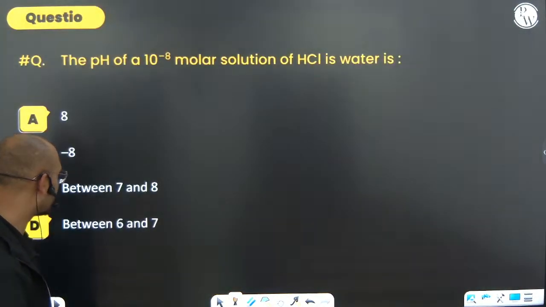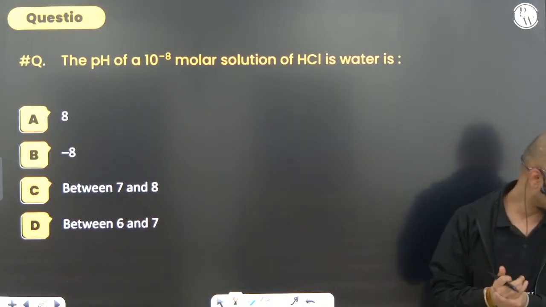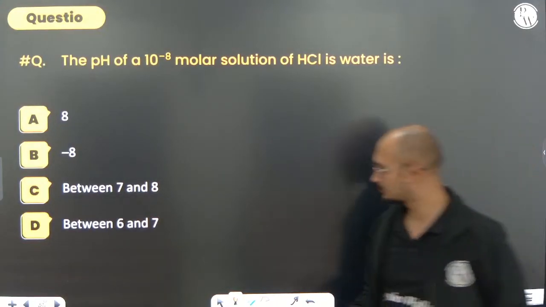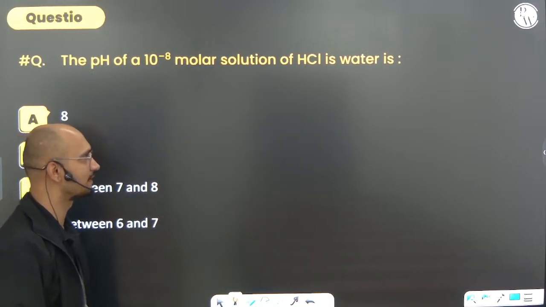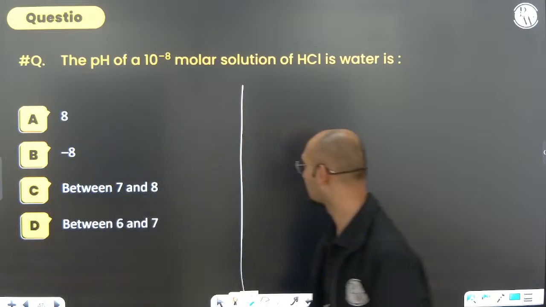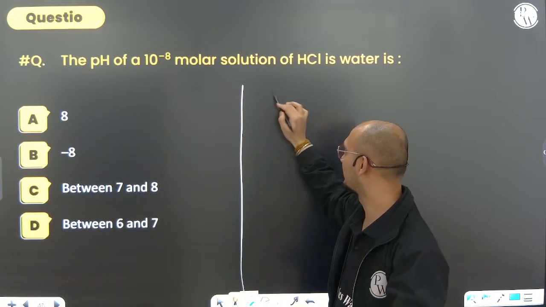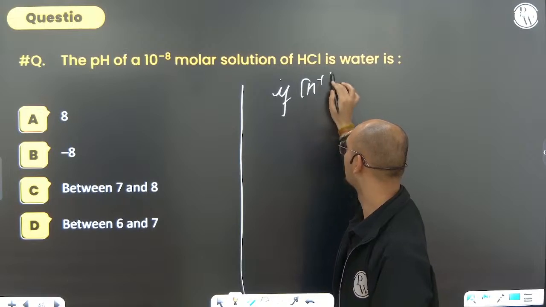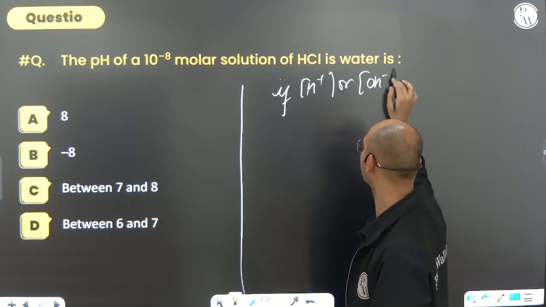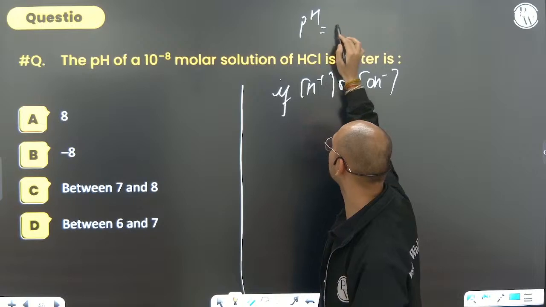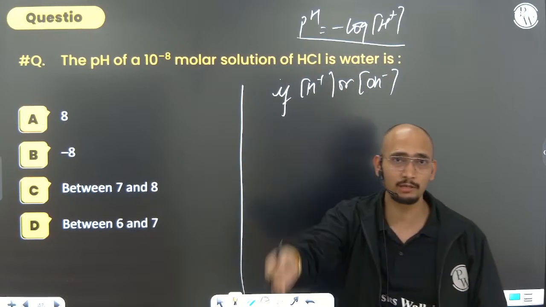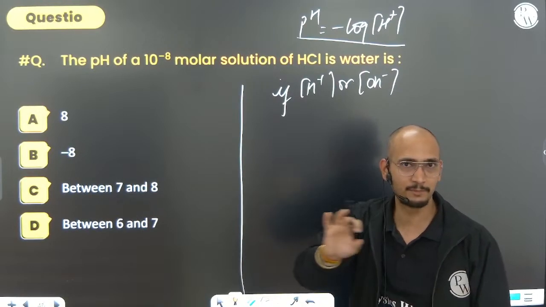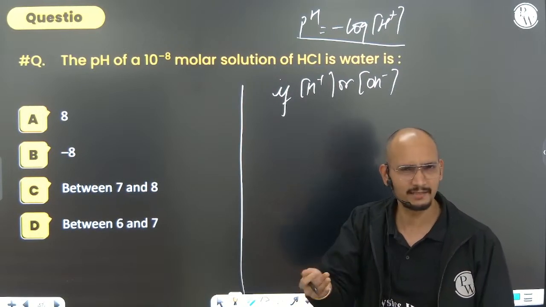Now the practice question. The question is: the pH of 10 to the power minus 10 molar solution of HCl in water is. If you talk about pH, always remember there are three cases. I hope you all know that pH is the negative log of H plus ion concentration. I'm not talking about the properties of water and the derivation of the pH.